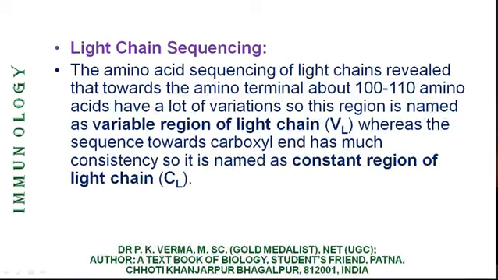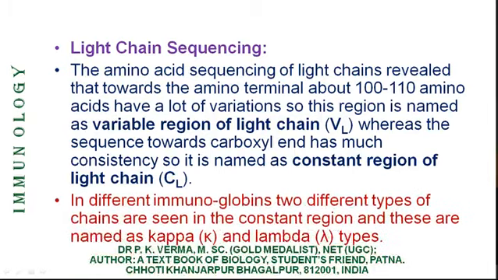So this region is named as variable region of light chain. Whereas the sequence towards carboxyl terminal has much consistency in terms of the type of amino acid and their arrangement. So it is named as constant region of the light chain.